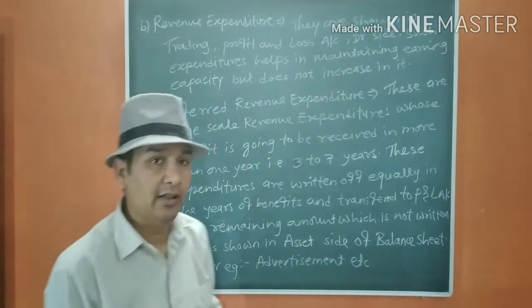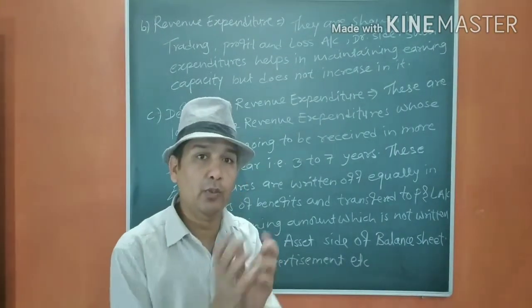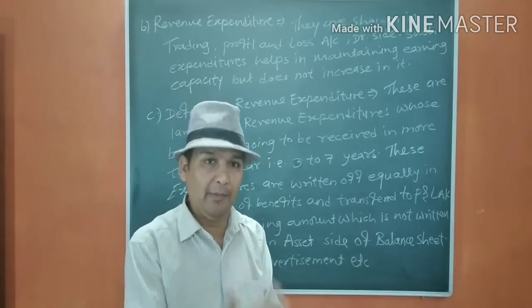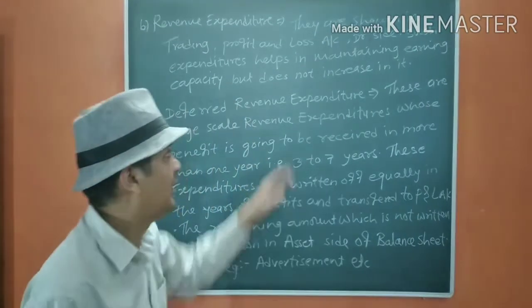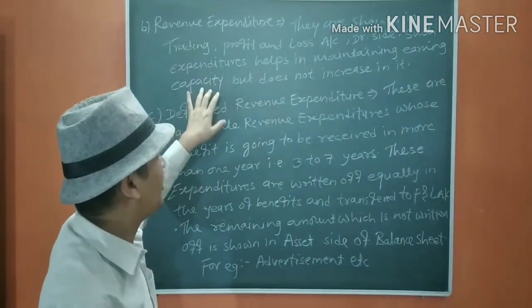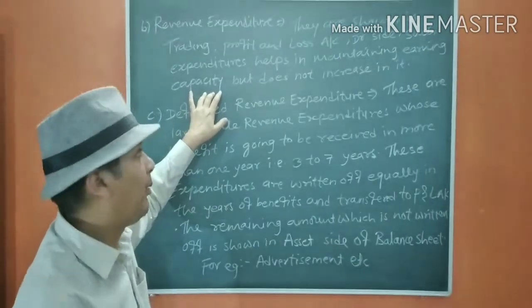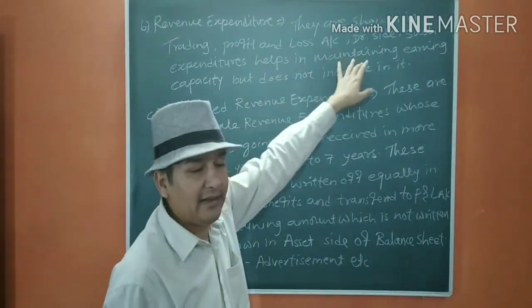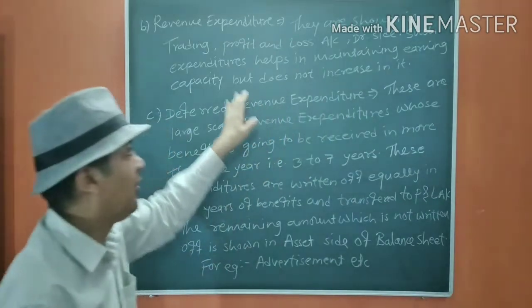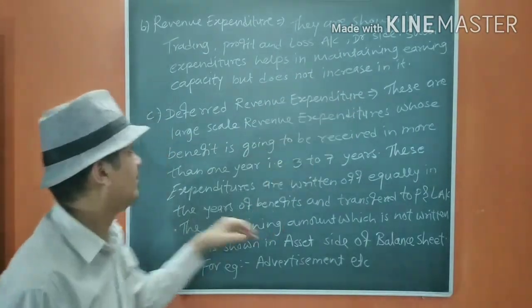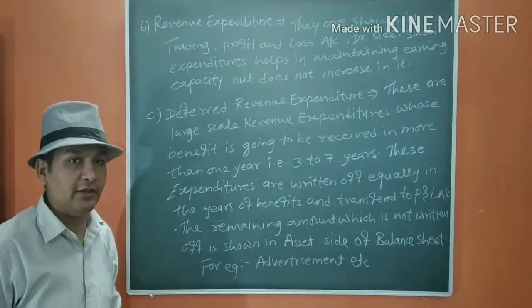Who is going to increase it? The capital expenditure is going to boost or help us to earn profit. Okay, this must be remembered. You should remember this point because this is important. It is just going to maintain earning capacity and not going to increase it. Okay. Next one is deferred revenue expenditure.